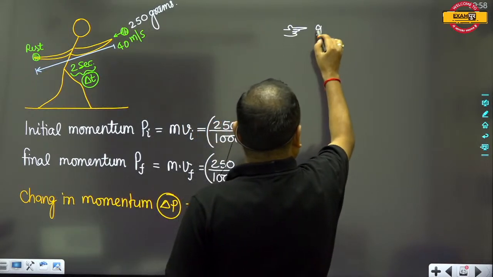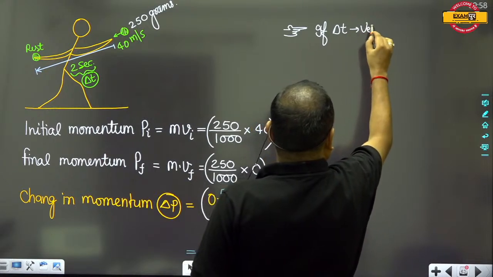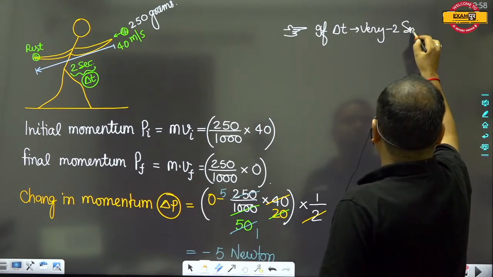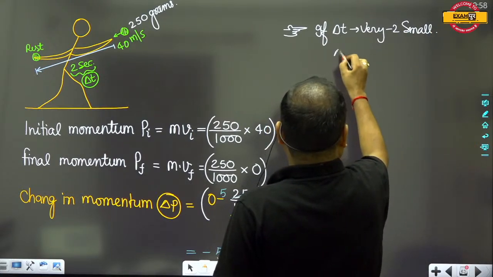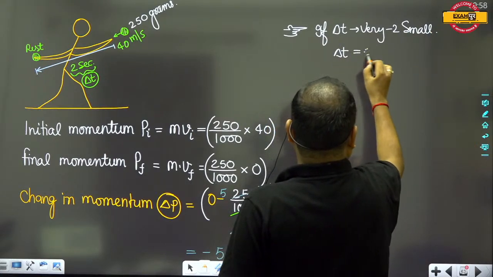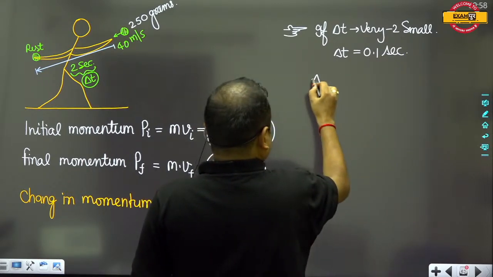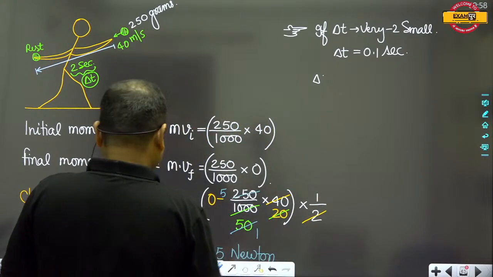Assume delta t will be equal to 0.1 seconds.